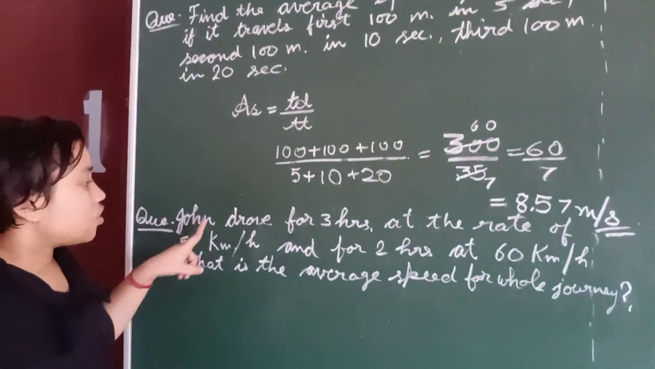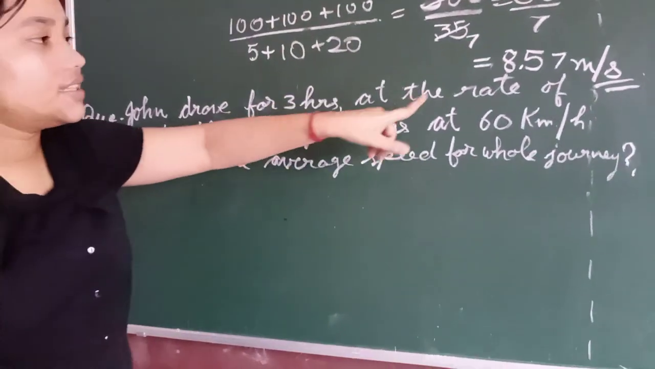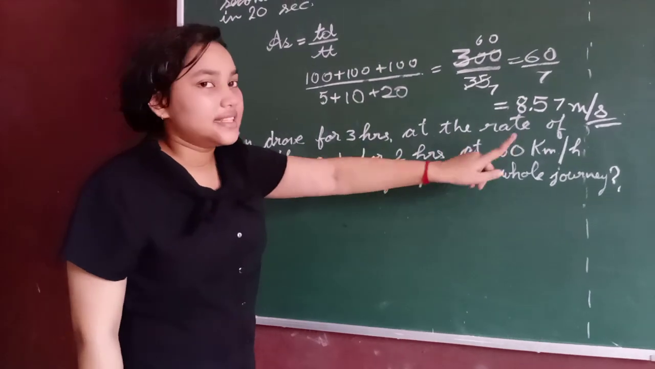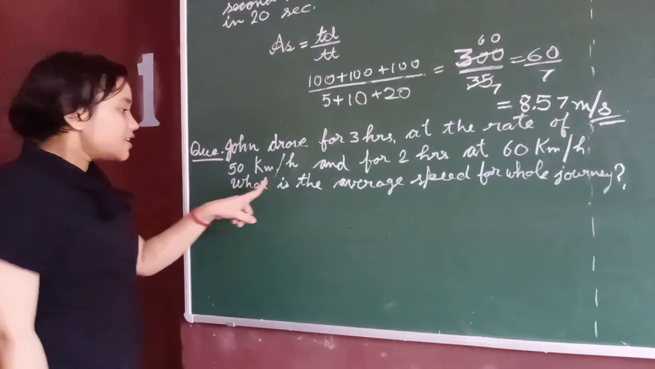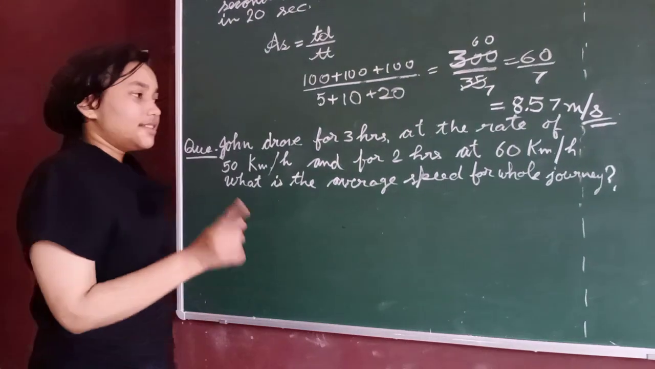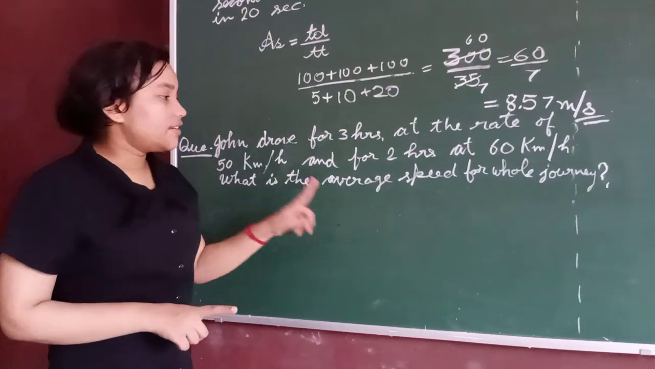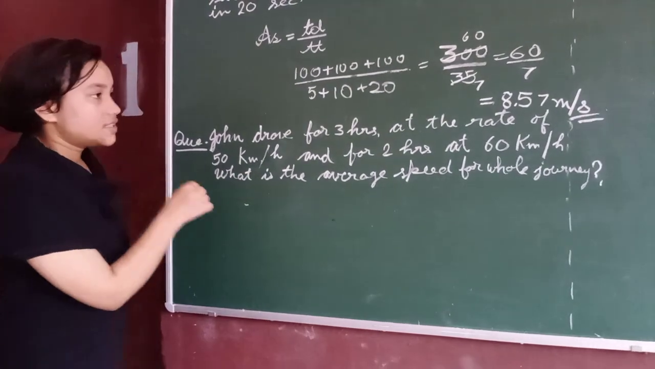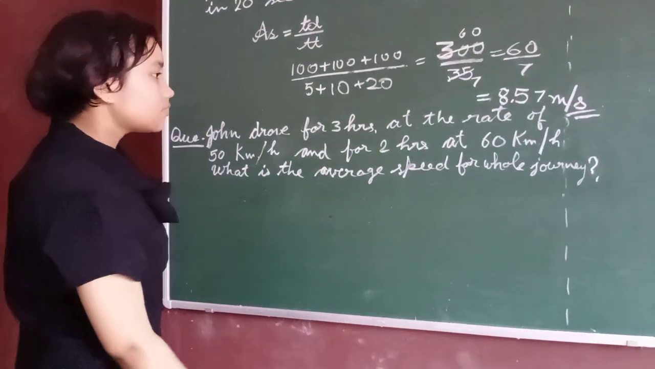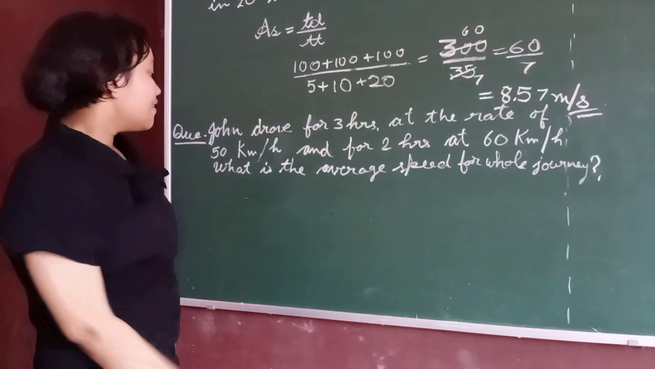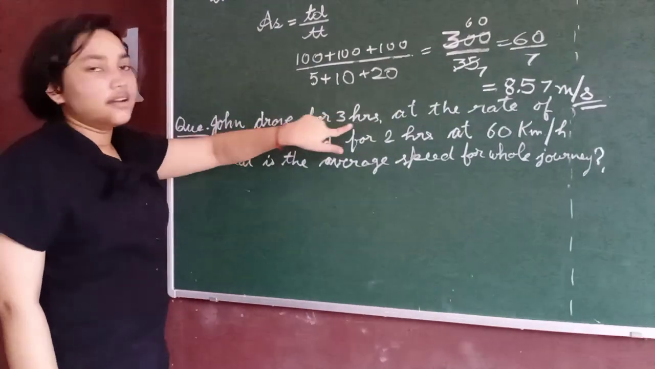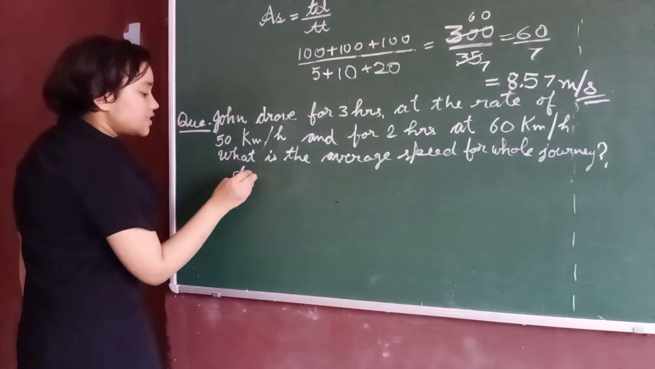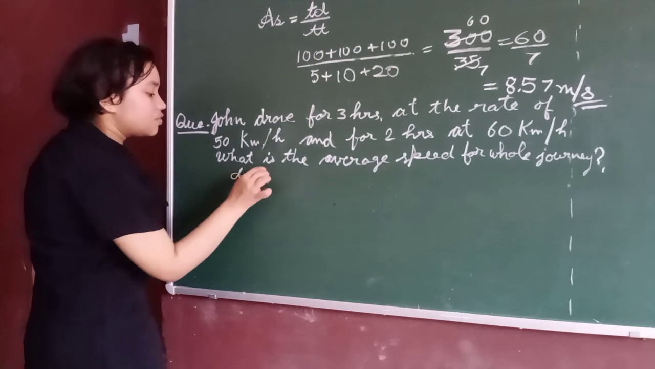Next question. John drove for 3 hours at the rate of 50 km per hour and for 2 hours at 60 km per hour. What is the average speed of the whole journey? In this question we also have to find the average speed of the whole journey. So average speed is equal to total distance upon total time. But we are not given the distances, we are only given the speeds and time. So first we will have to find the distance. Distance is equal to speed into time.